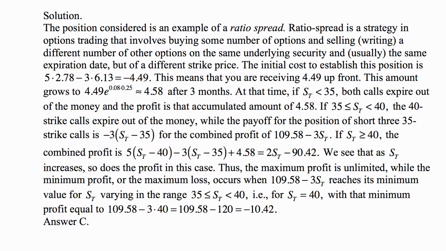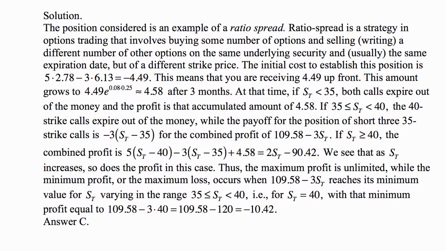Now, if S sub t is more than 40, the combined profit is the payoff on the 5 long options, which is 5 times S sub t minus 40, because the exercise price is 40, minus 3 times S sub t minus 35, because for the 3 short options, the exercise price is 35, plus 4.58, so that's 2 S sub t minus 90.42.